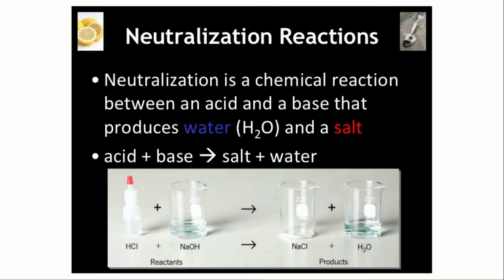It can be any other salt. So if an acid and base react and give a salt and water, then this type of reaction is said to be a neutralization reaction. Here the acid is HCl, the base is NaOH, sodium hydroxide. When these two react, we get NaCl, the common salt which we use, and H2O, water.